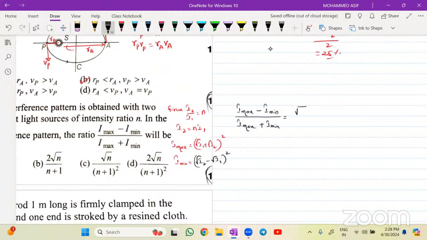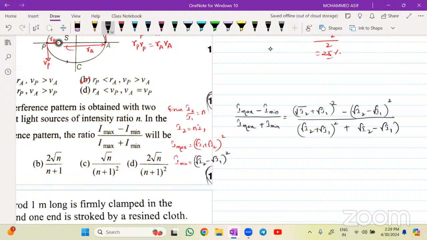This one is under root of I2 plus under root of I1, whole square, minus under root of I2 minus under root of I1, whole square, divided by under root of I2 plus root of I1, whole square, plus root of I2 minus root of I1, whole square.